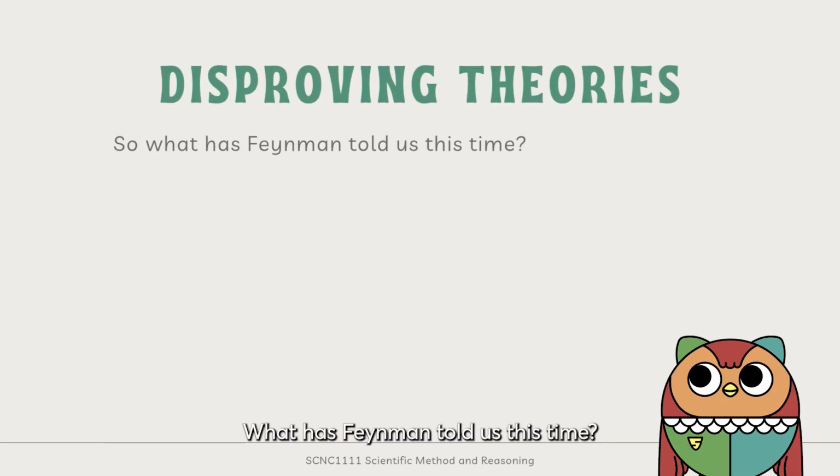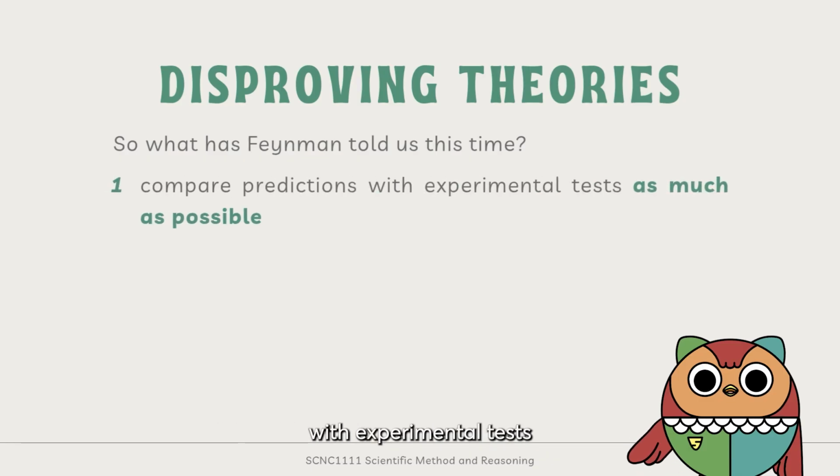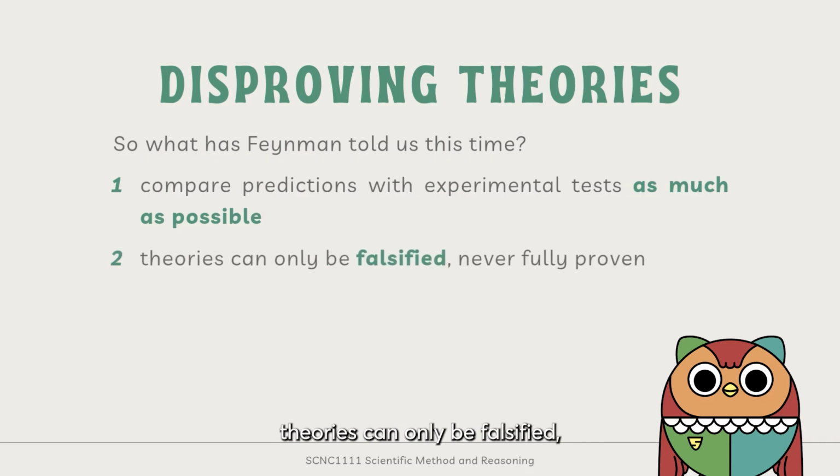What has Feynman told us this time? He said we should compare our predictions with experimental tests as much as possible. This way, we can gain more confidence in the validity of our hypothesis and find room for improvement. We should also remember that theories can only be falsified but never fully proven. If the experimental results do not agree with our prediction, then our hypothesis must be revised.